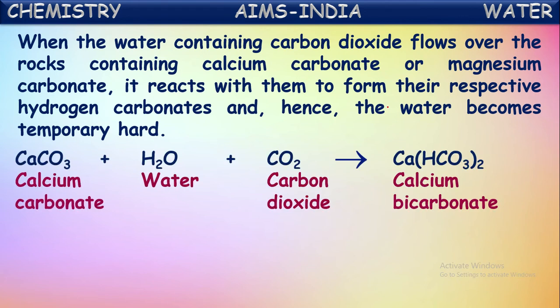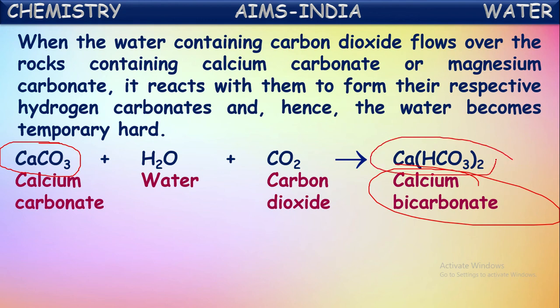Now let us see here how the reactions occur. We have the rocks containing calcium carbonate. This, on reaction with the water containing carbon dioxide, all react together to form calcium hydrogen carbonate, which is also called calcium bicarbonate. Okay, by the formation of this in the water, that water becomes temporarily hard water.